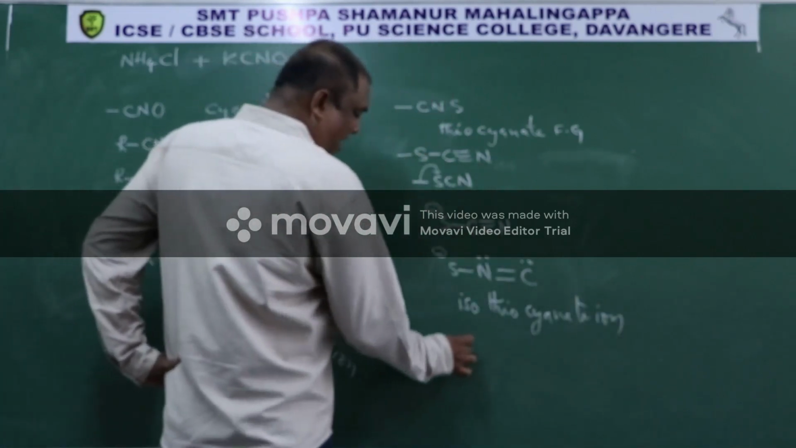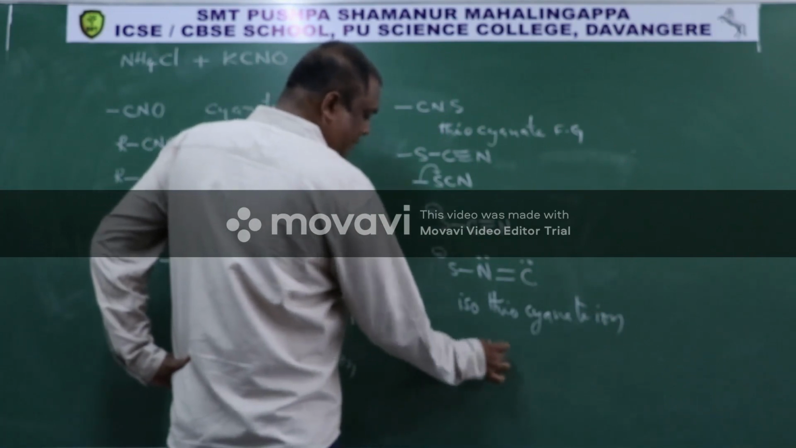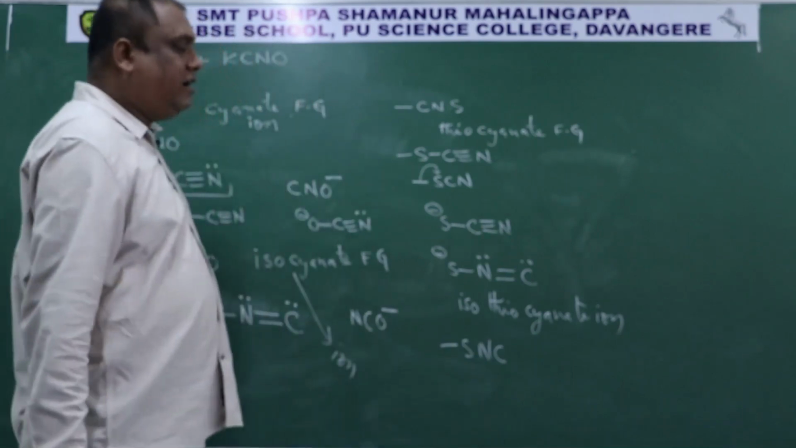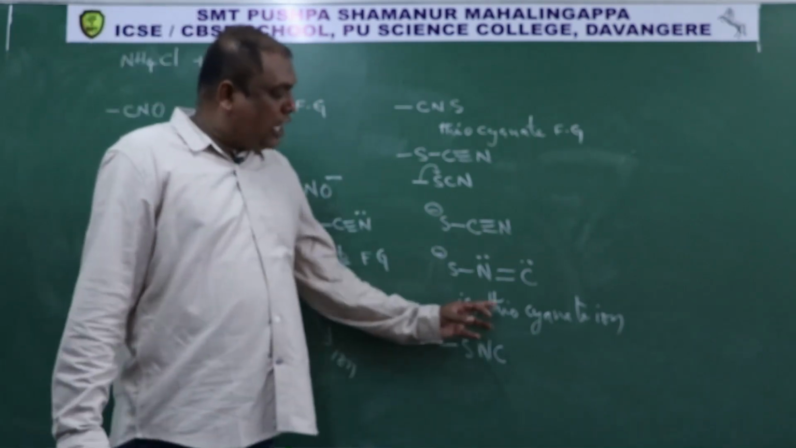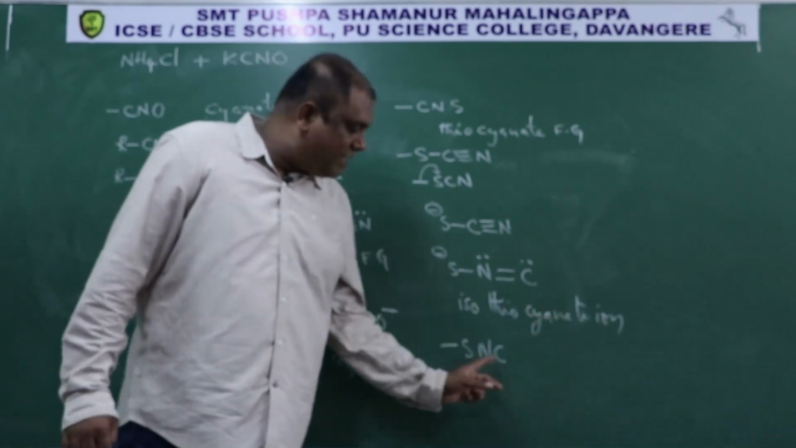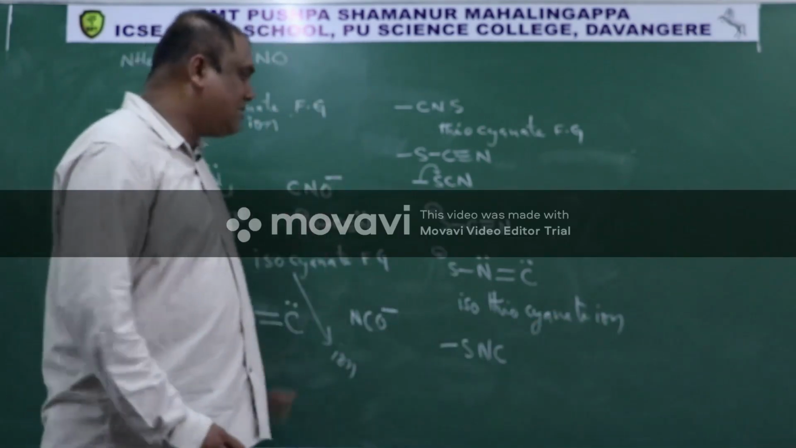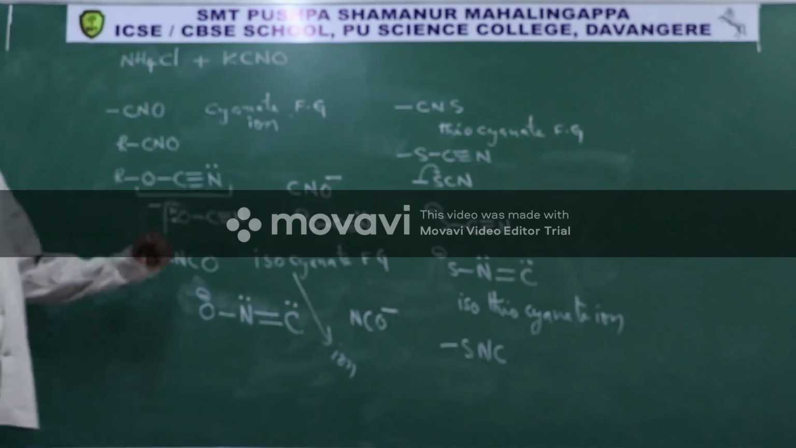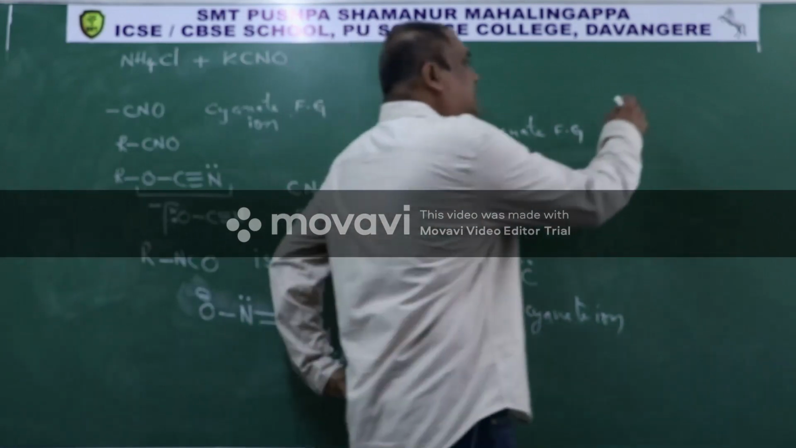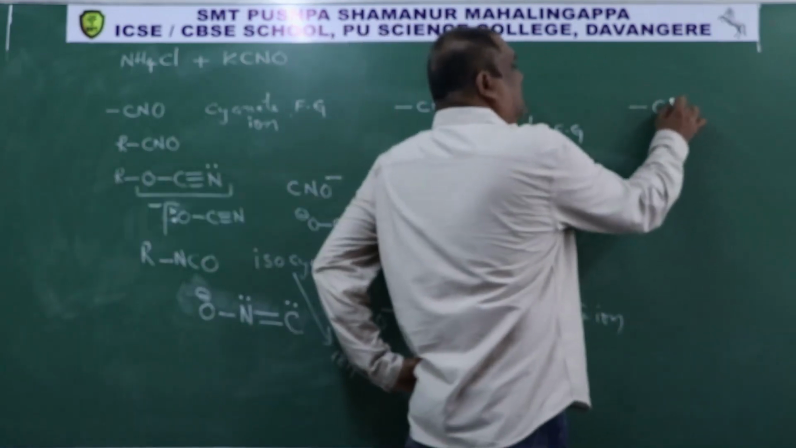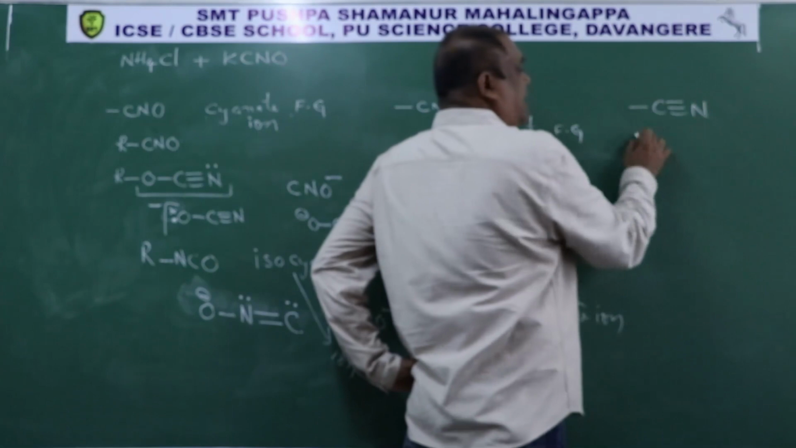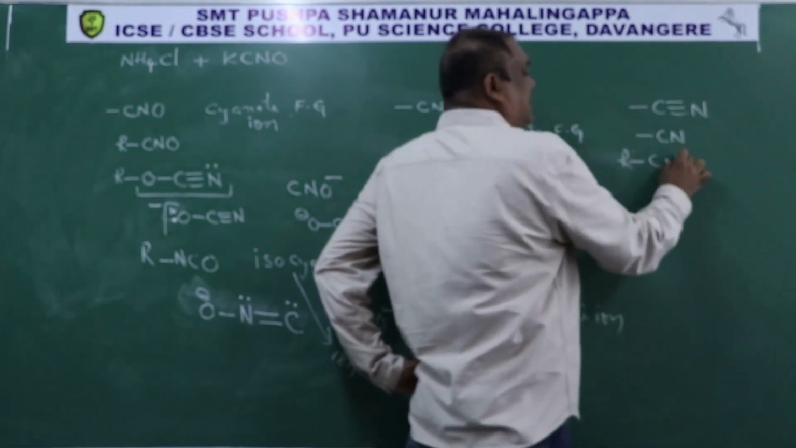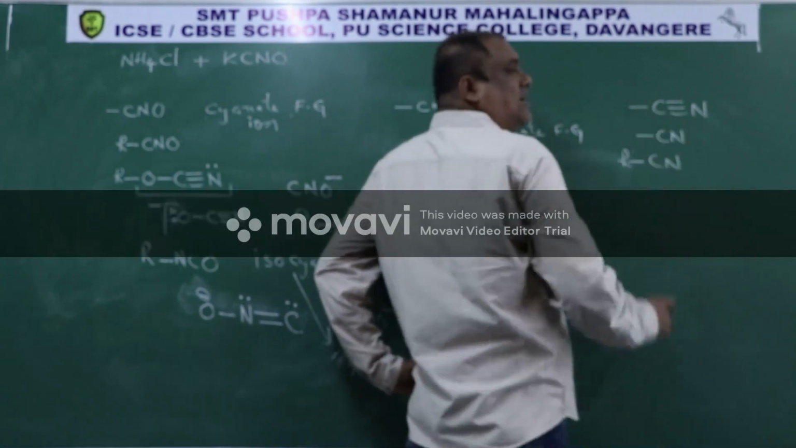And -SNC is called isothiocyanate. Instead of ion I will say functional group. Then it will become RCN. Already most of you might be knowing this functional group. Bond C triple bond N, in short written as -CN, and compound general formula is RCN. So this is called cyanide functional group.